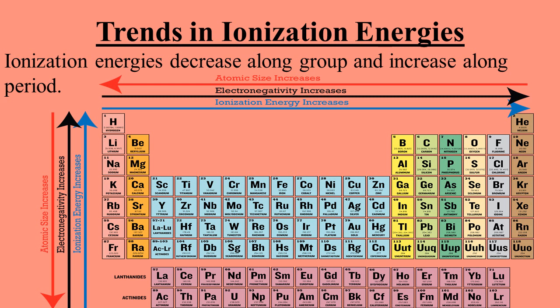But along the period, the atomic size decreases and the nucleus can hold the valence electrons more tightly. So because of this, it is difficult to remove the valence electron. So more energy is required to remove the electron. That's why ionization energies increase along the period when atomic size decreases.